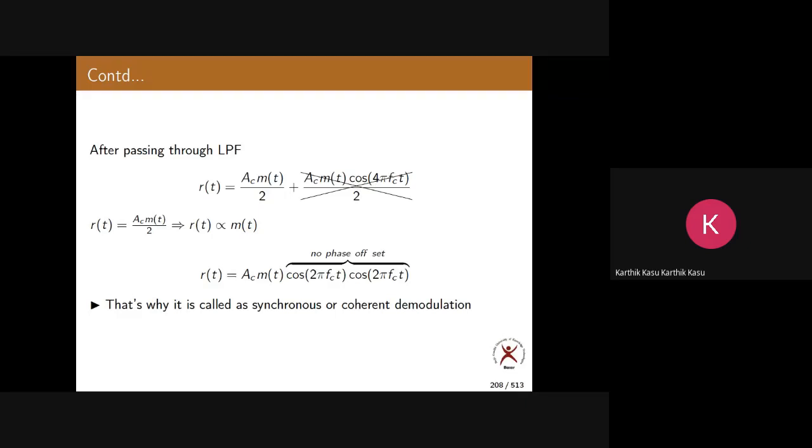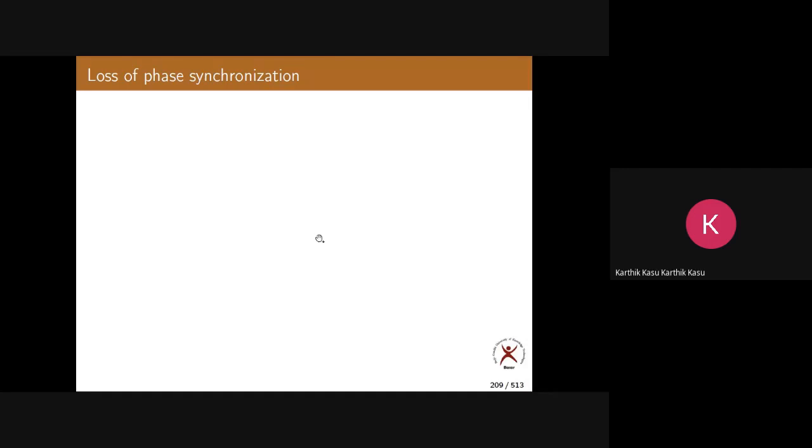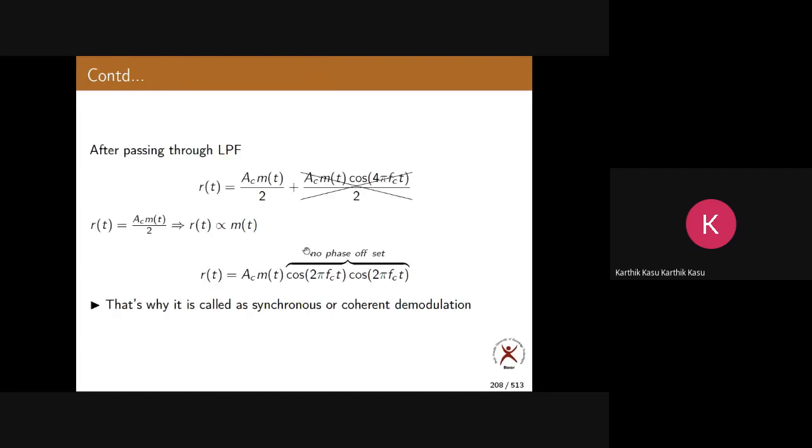Now, what happens if there is a loss of synchronization? As I told you, these two carriers are in synchronization because they have the same phase and same frequency.